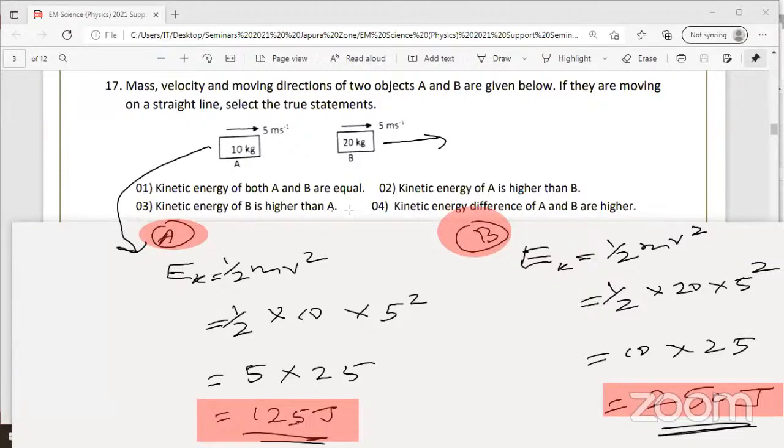What is the answer? Answer is 3. Look at the screen. Question number 17, answer is 3. Anyone still copying down this? Shall I erase this? Please raise your hand if anyone is still copying down. Very easy. The kinetic energy of B is greater than A. So you have to calculate the kinetic energy of these two separately. Sometimes if you get this in the essay type, they will allocate marks for the method also.